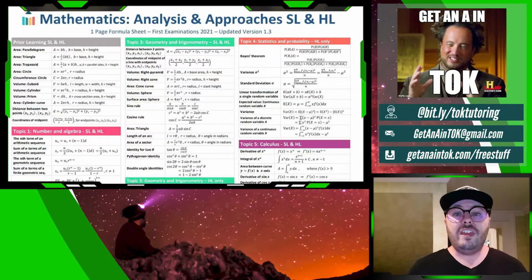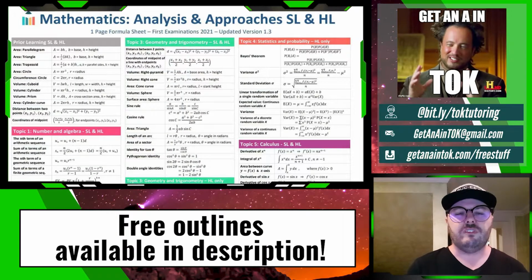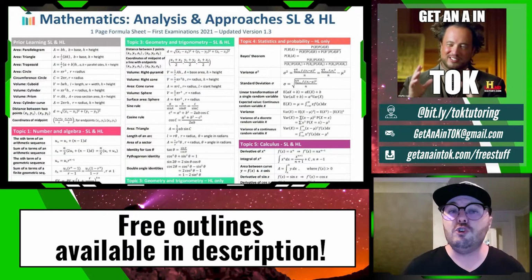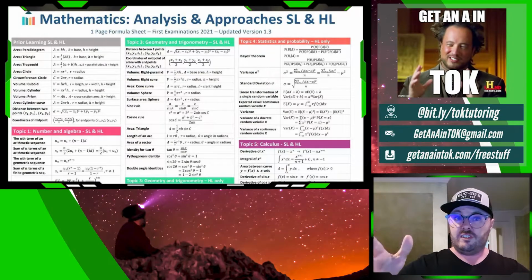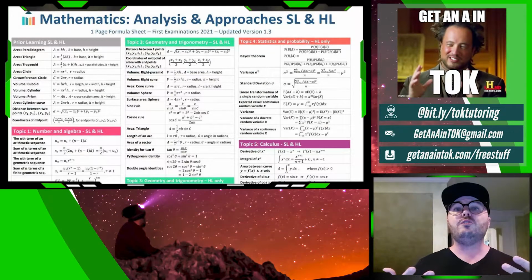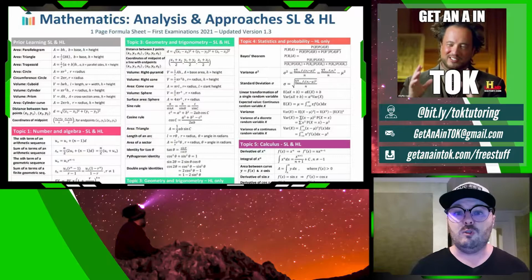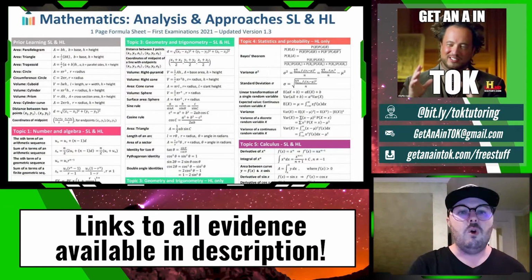Let's get to it. One thing that could really work, and I would probably do this if I were you, is talking about the AOKs of math as one of your AOKs. And so things that you could talk about are things that you yourself in math class have proven. So formulas or axioms that are considered indisputable. Don't just say this is indisputable. Remember, instead say, here's why we sought this indisputable knowledge. You can think about what is the result of getting to this level of indisputable. Does it help answer the why? So think about, we use this, we agree that this is indisputable, but why?